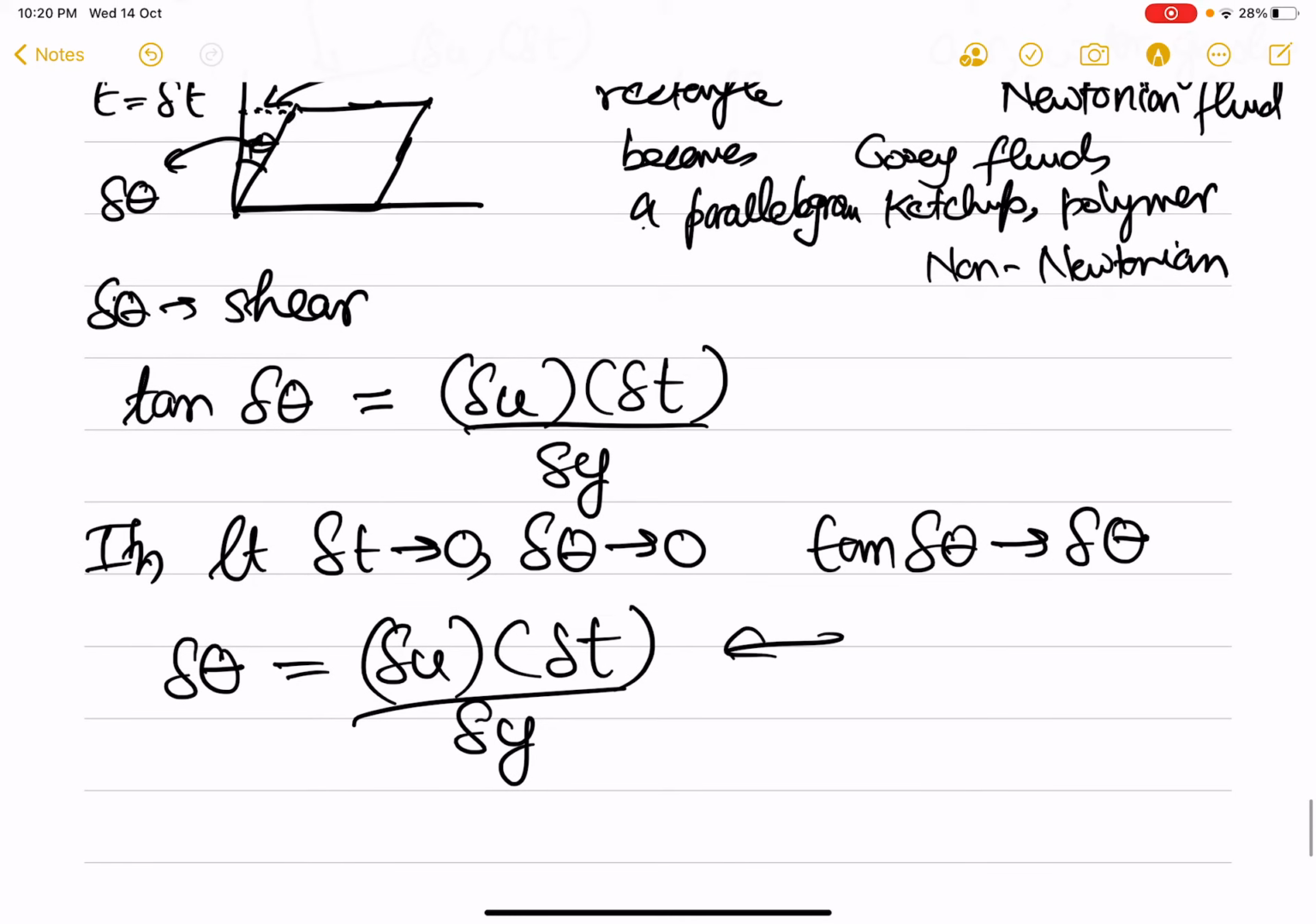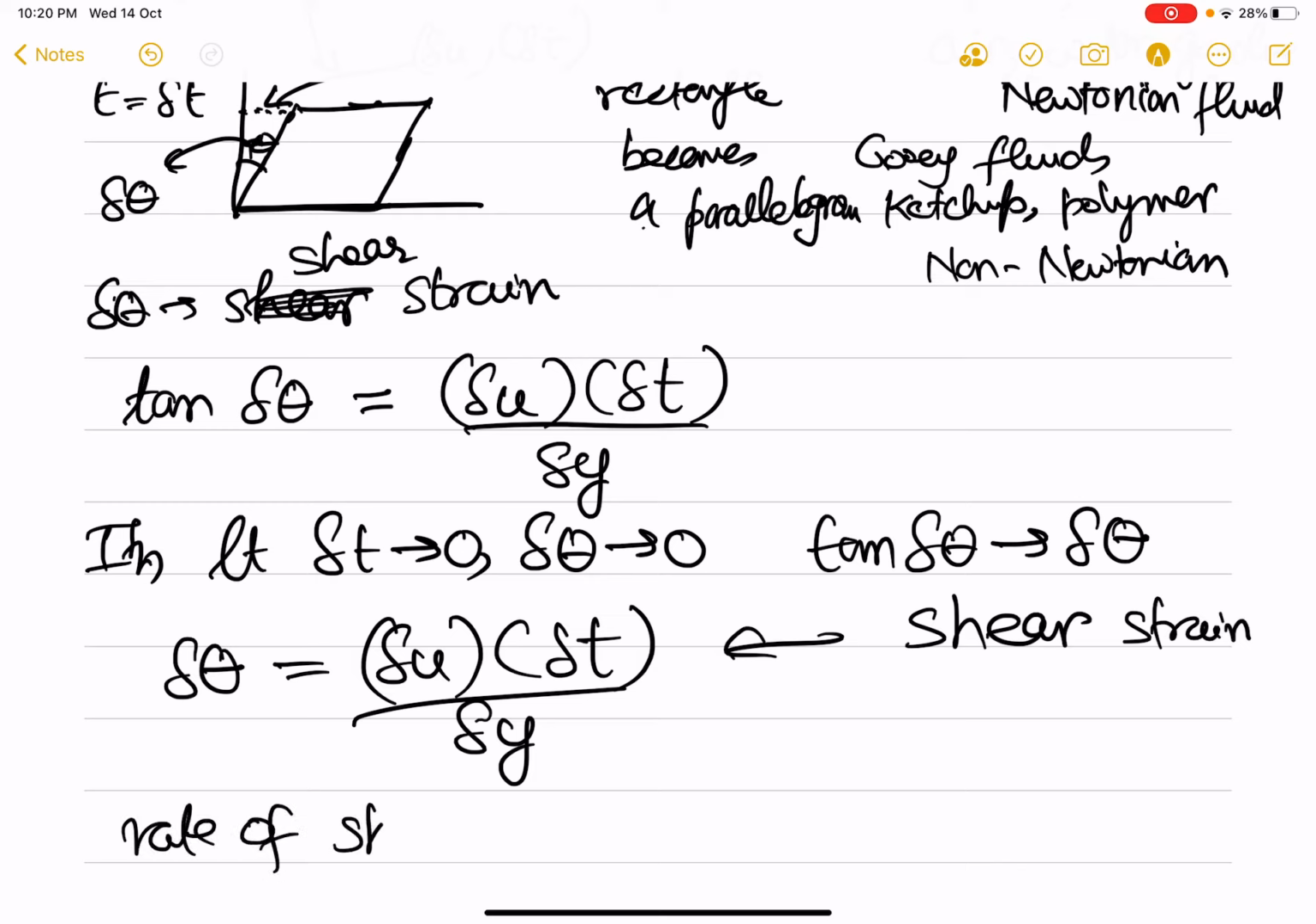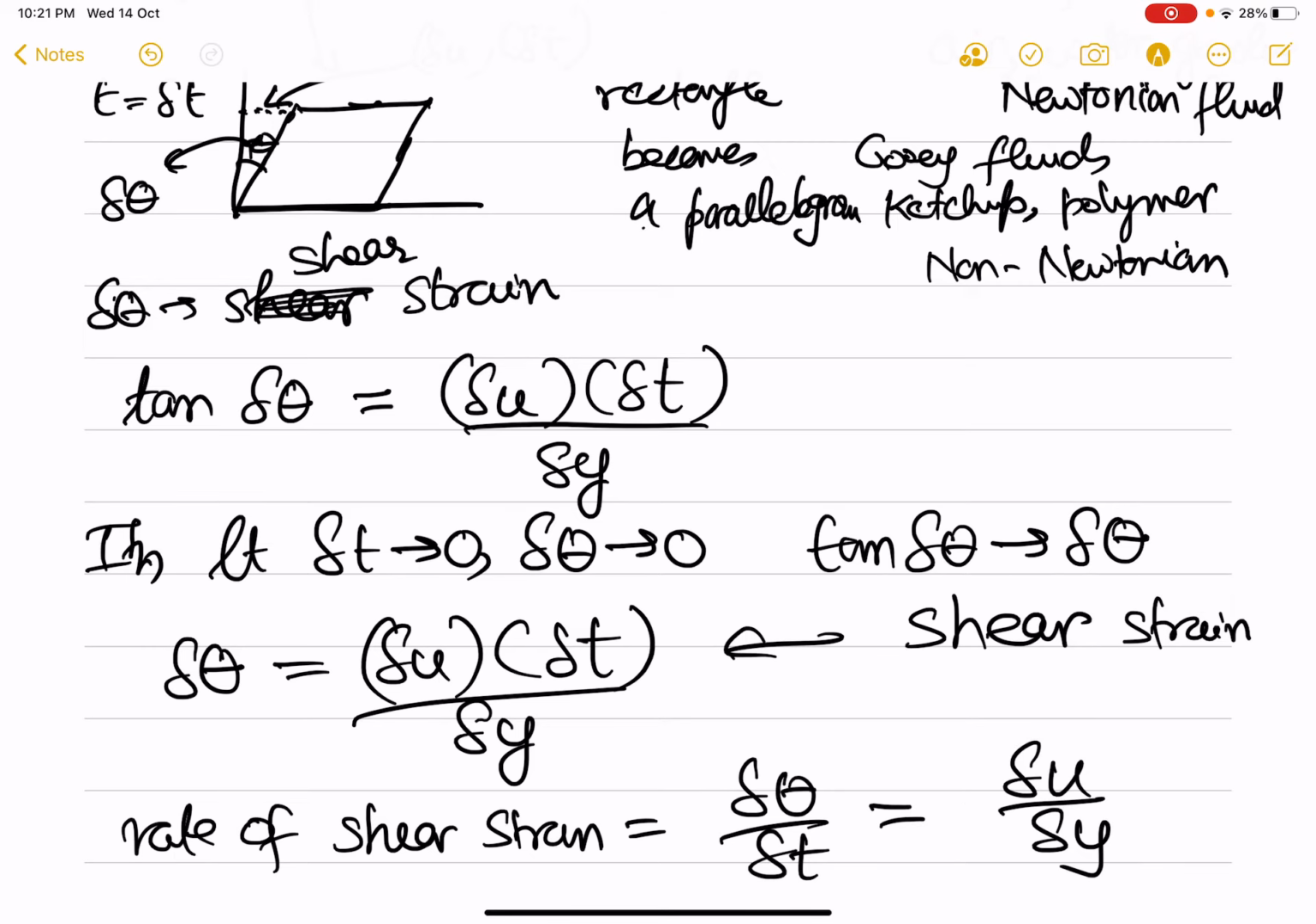So this is what tells us how much is the shear of a fluid element at a distance delta y, and the rate of the shear strain. So this is the delta theta, is the shear strain. So I should have qualified along with shear, it's the shear strain. So delta theta is the shear strain, and the rate of shear strain is equal to delta theta by delta t, which is equal to delta u by delta y.